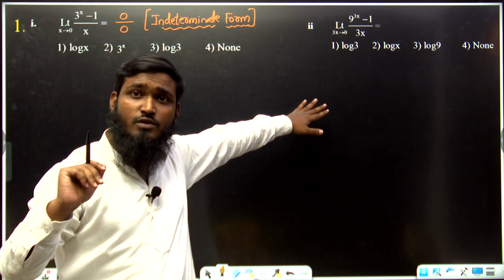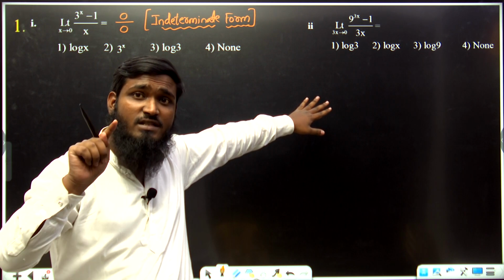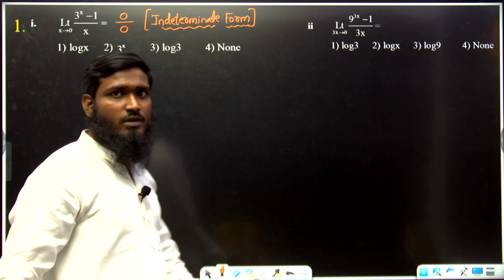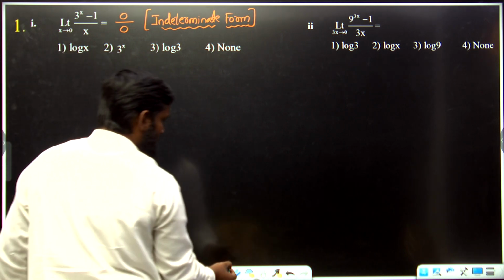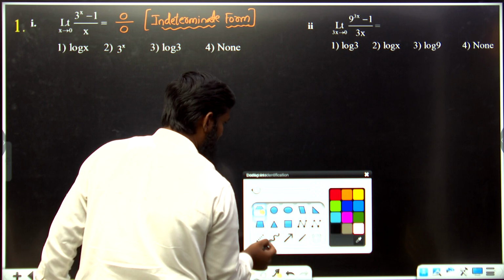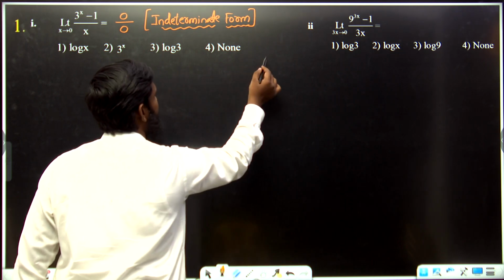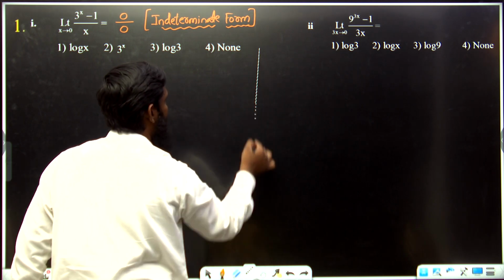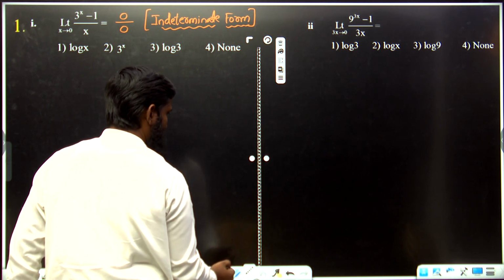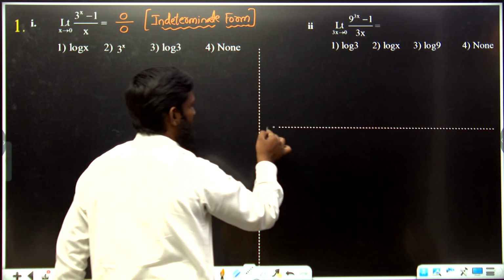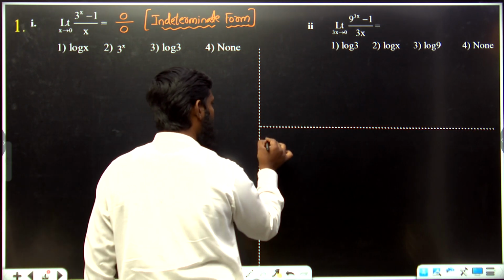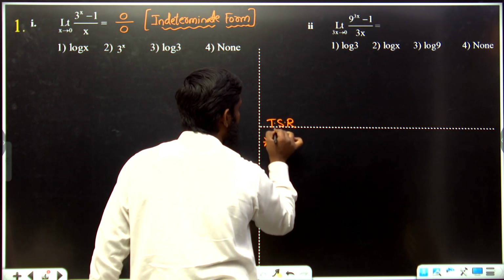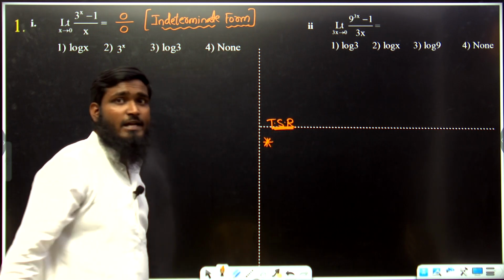I have written the questions that were asked in the previous ECET examinations. After discussing these, let us go for those questions. Now let us see this part. First we will be discussing the first one. What is the TSR we are taking over here? Time saving result.